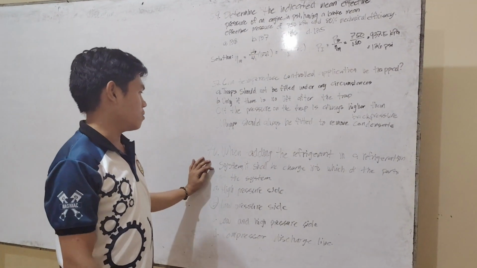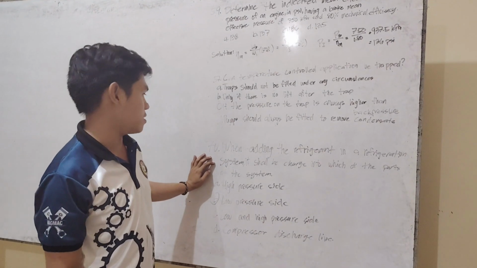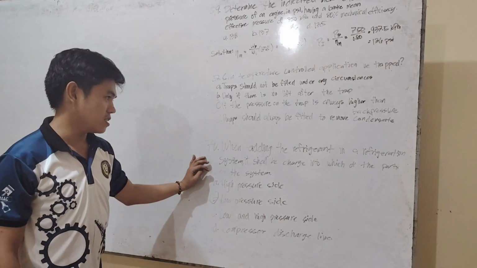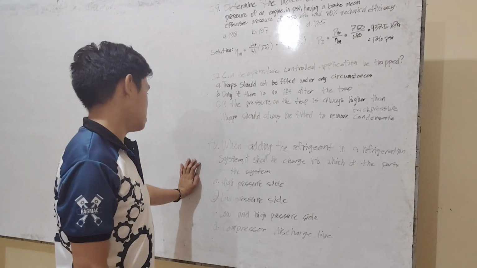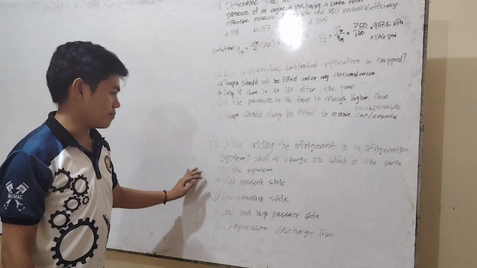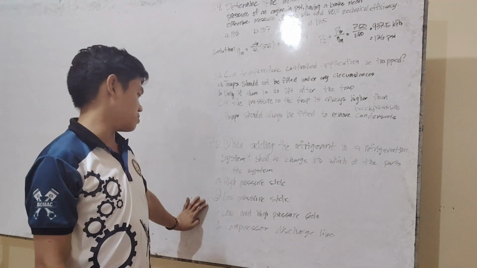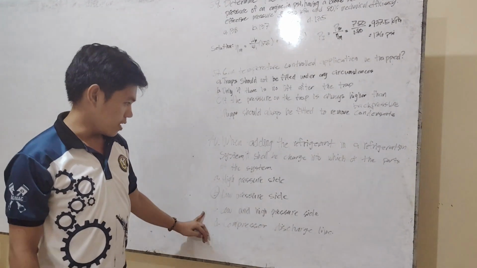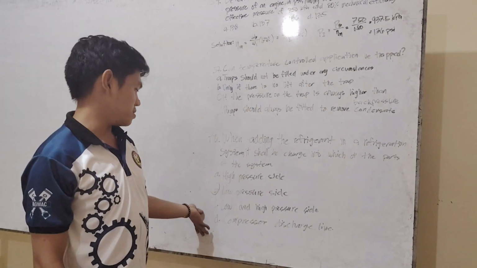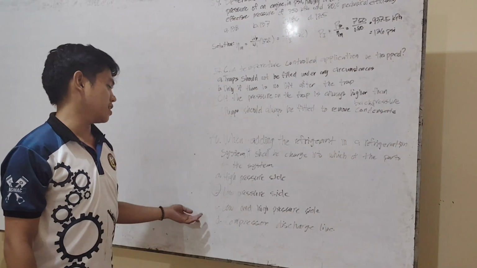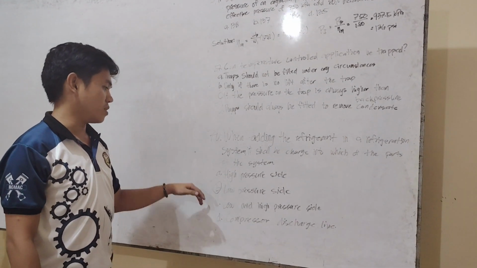Number 70. When adding the refrigerant in a refrigeration system, it shall be charged into which of the parts of the system? A. High pressure side. B. Low pressure side. C. Low and high pressure side. Or D. Compressor's discharge line. So the answer is letter B. Low pressure side.